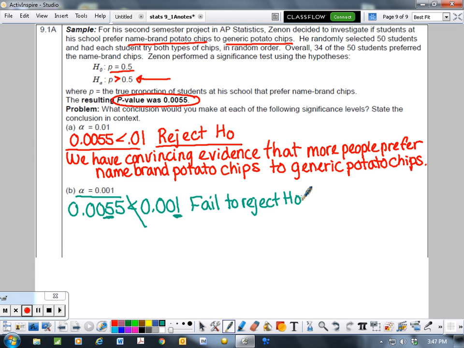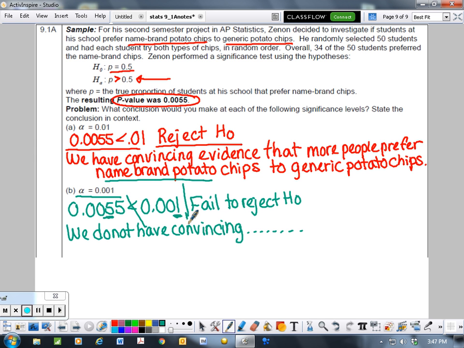Which means we're going to state the same thing as up here, but we do not have convincing evidence. And to save yourselves time, copy the exact same thing from down there. So we do not have convincing evidence that more people prefer name brand potato chips to generic potato chips.